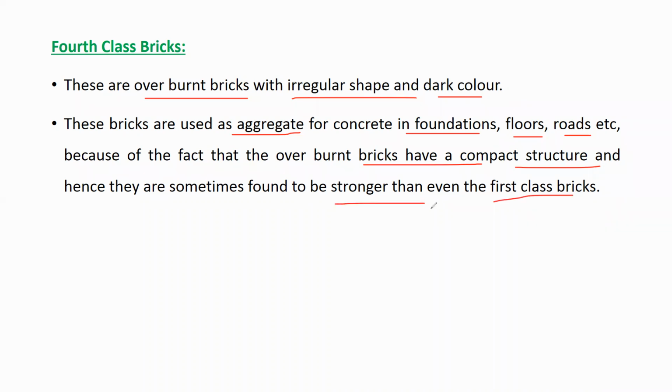Okay, so these fourth class bricks are overburnt, and these are dark in color. These bricks will have very good strength. Fourth class bricks have very good strength, and these are harder than the first class bricks. But why it is categorized under fourth class brick is because it will not have a proper shape. The shape and the corners get distorted, so you cannot use it in construction properly. So that's why it is categorized under the fourth class brick.